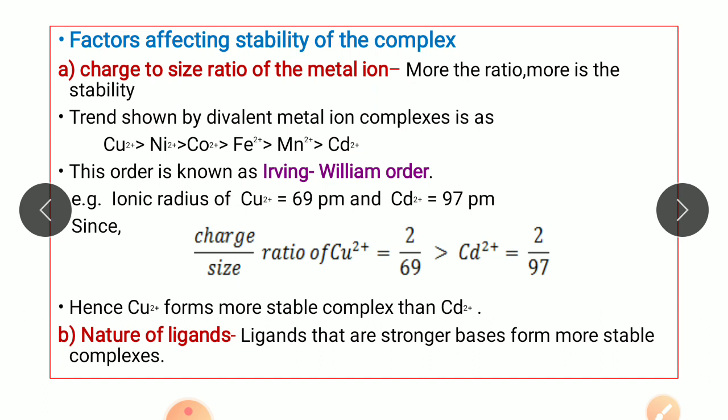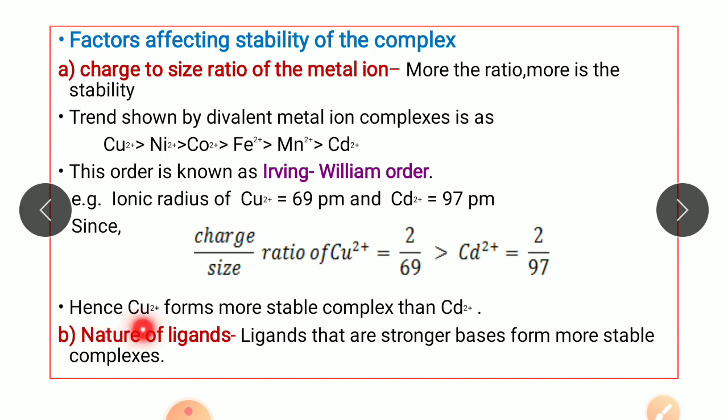Let's understand this with the help of an example. Ionic radius of copper with charge 2+ is 69 picometer, while that of cadmium with charge 2+ is 97 picometer. If we take the charge to size ratio of copper, it comes out to be 2 upon 69, and the charge to size ratio of cadmium comes out to be 2 upon 97. So we can see that the charge to size ratio of copper is greater than that of cadmium, and hence Cu2+ forms a more stable complex than Cd2+.